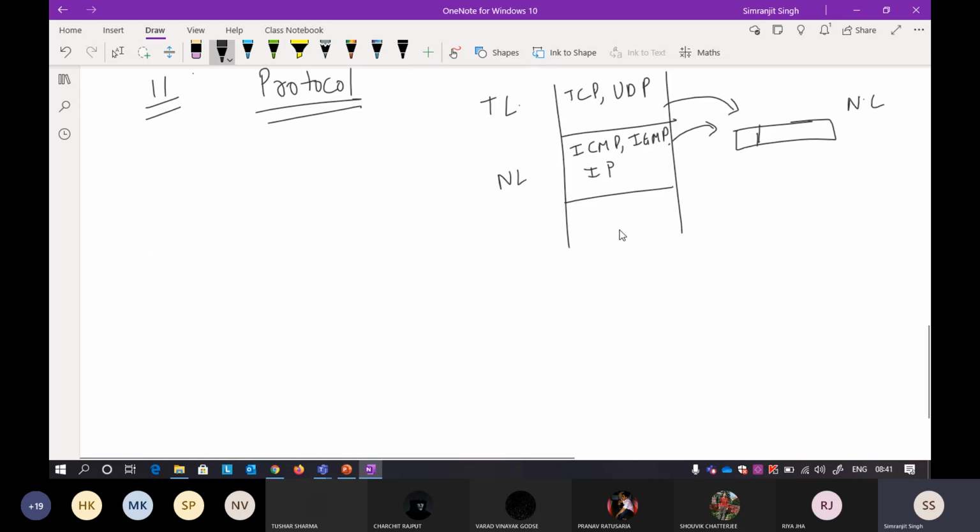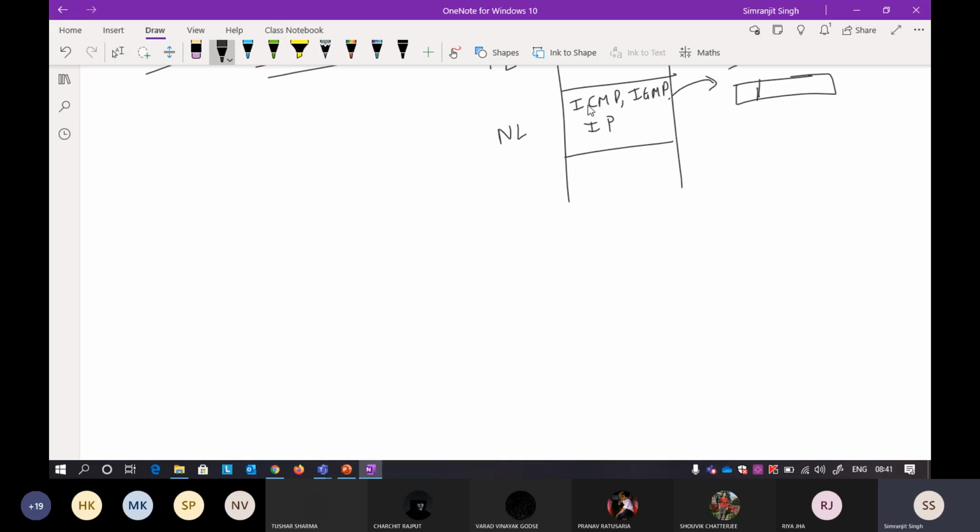Now the network layer will know either TCP or UDP used from the transport layer, or it is using its own protocols, ICMP, IGMP or IP. So the network layer can look into two things: first, the protocol of the transport layer, and second, its own protocol.